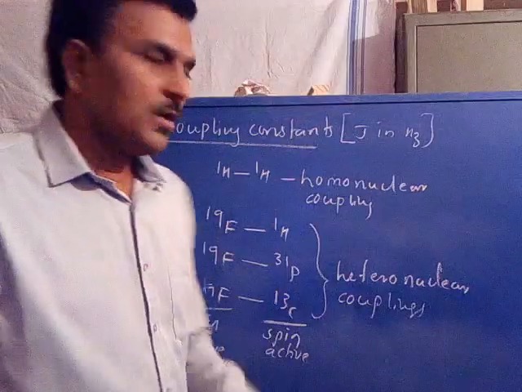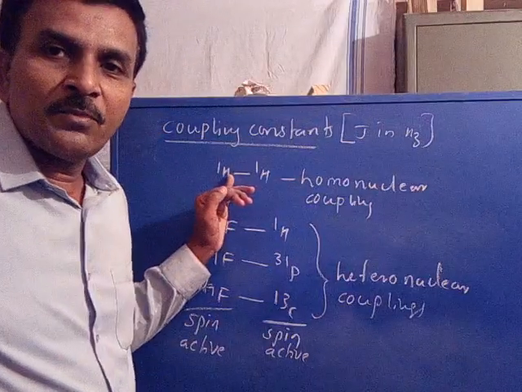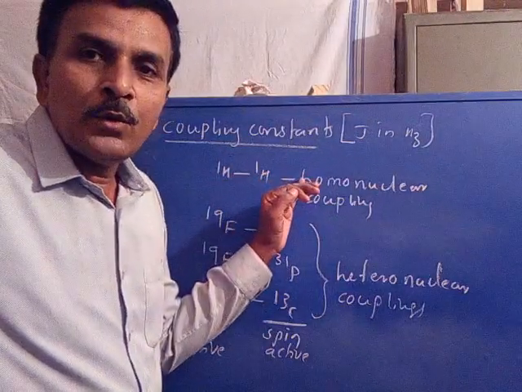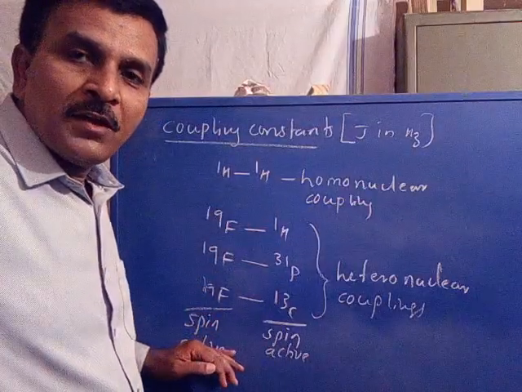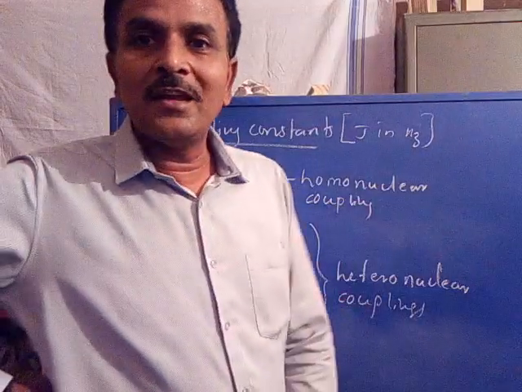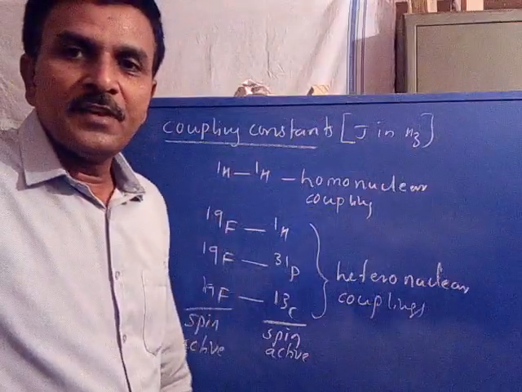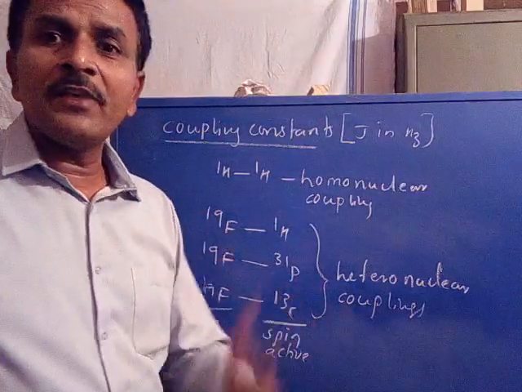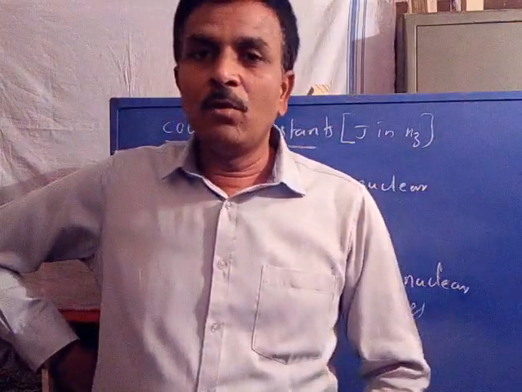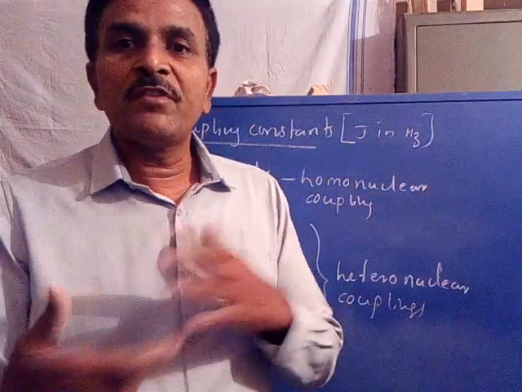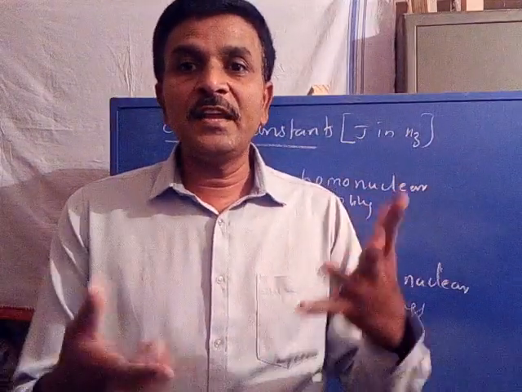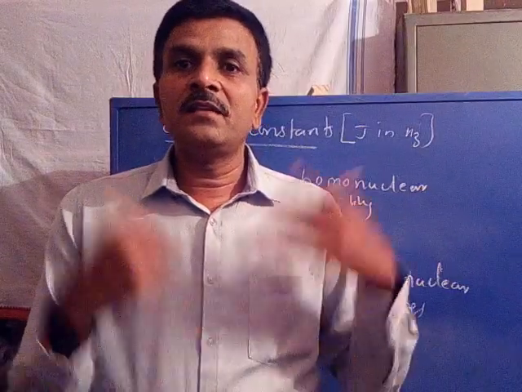Heteronuclear couplings. In the proton NMR spectrum, only homonuclear couplings are observed, whereas in the fluorine NMR spectrum, we can observe heteronuclear couplings. Is it clear? Whatever it may be, either homonuclear or heteronuclear, both types of couplings result in a splitting of their signals into a multiplet.